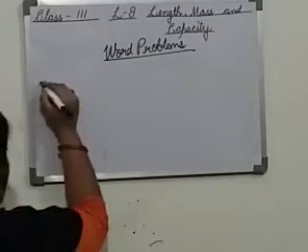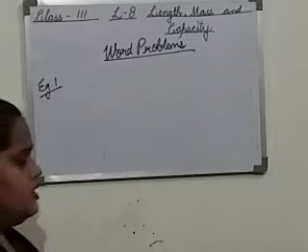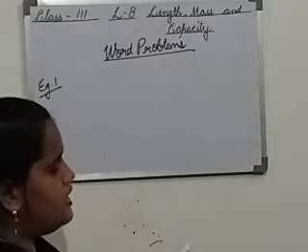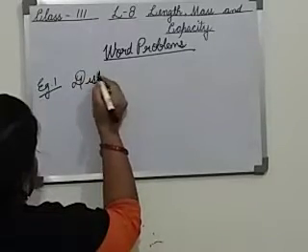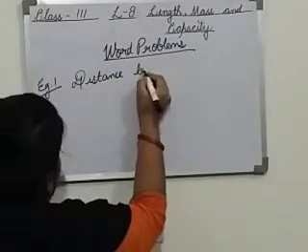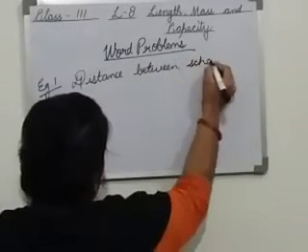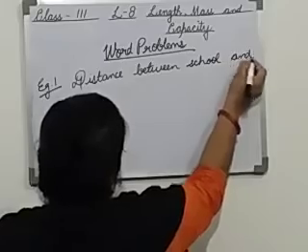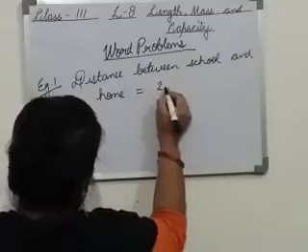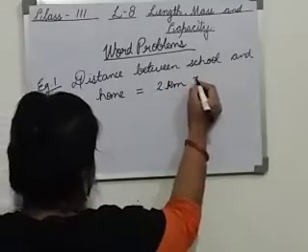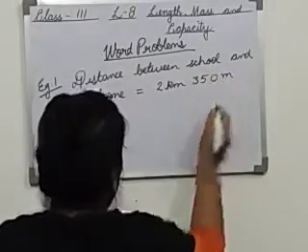Just now I am telling you the example. I am also writing the statement, though it is not written in the book. The distance between the school and Osaka's home is 2 km 350 meter. The distance between school and home equals 2 km 350 meter. Okay, this is the distance given to you.